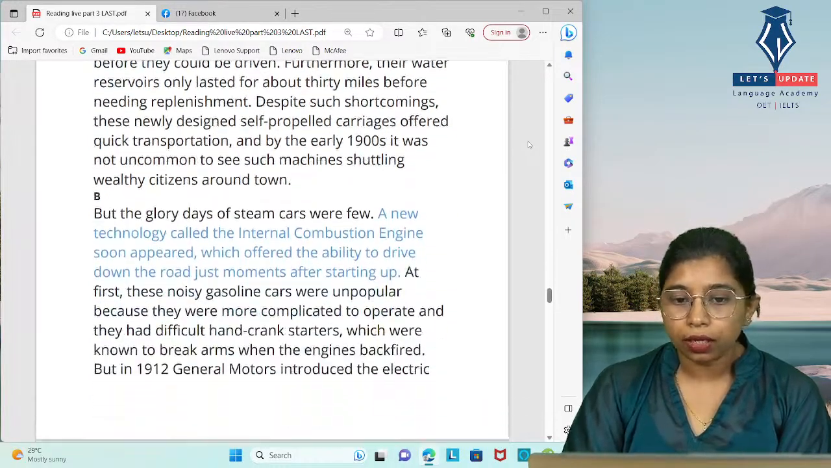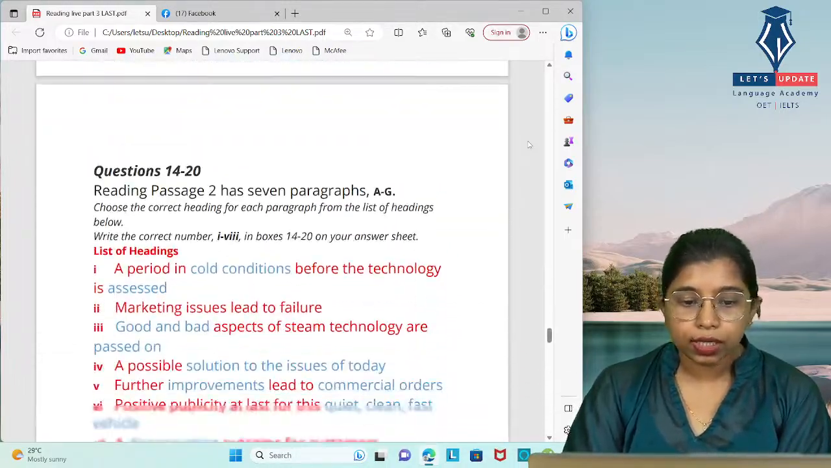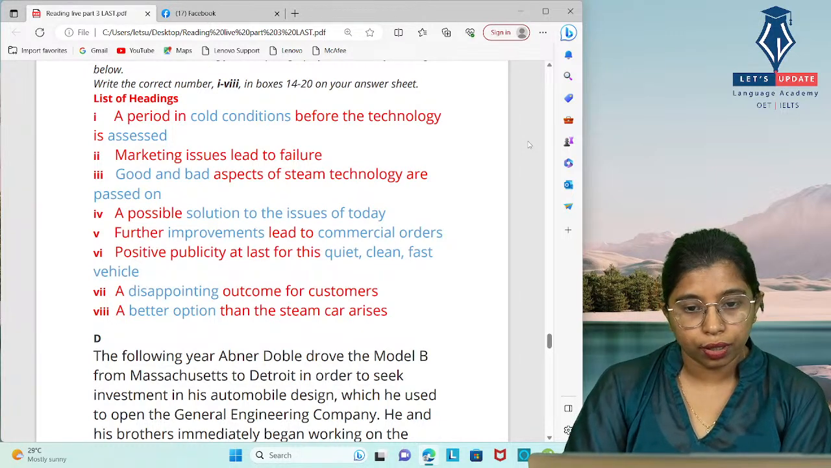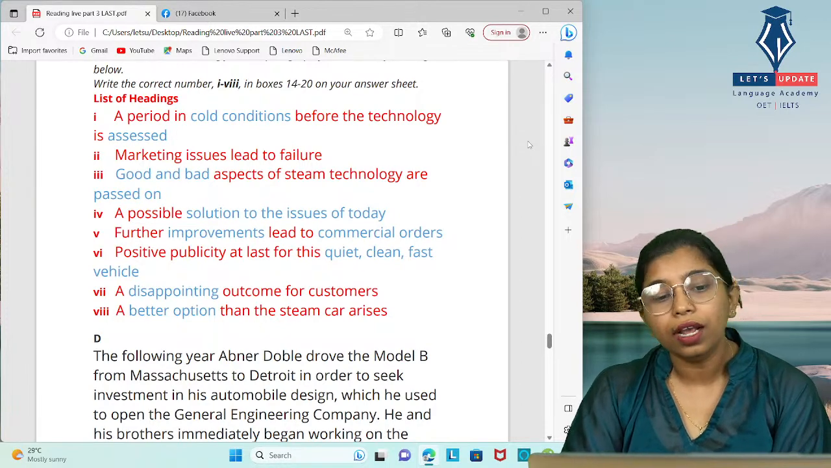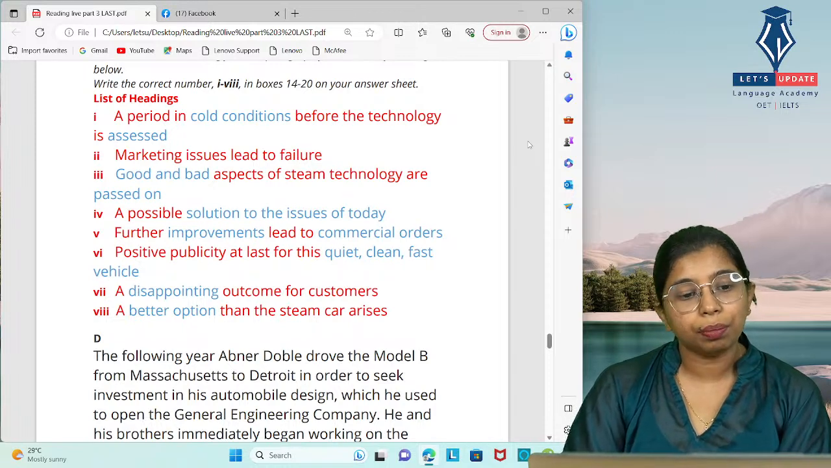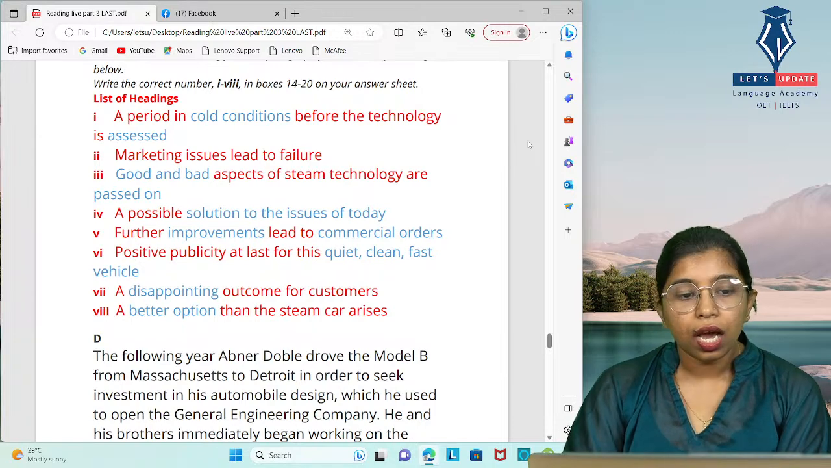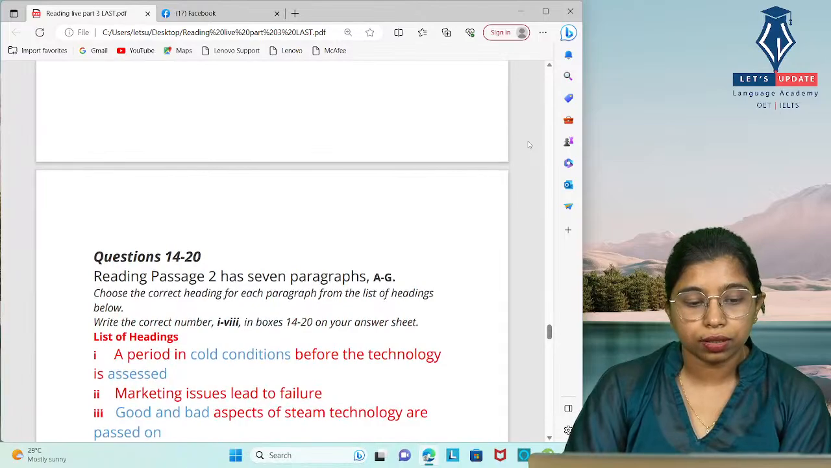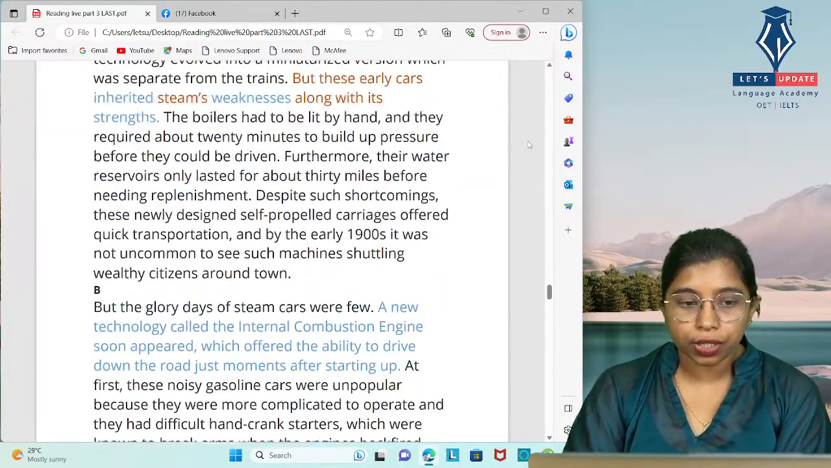When we skim through the headings, we have seen keywords like good and bad, and passed on. Instead of passed on, we could expect synonyms in our reading test, as I mentioned in the previous videos also. Passed on means inherited. And good and bad aspects are the weaknesses and strength. We can read further if you want more clarification.